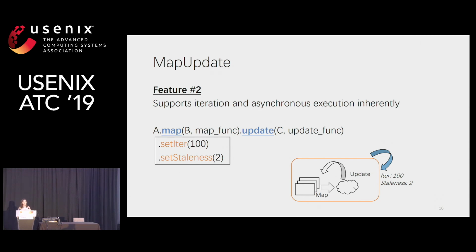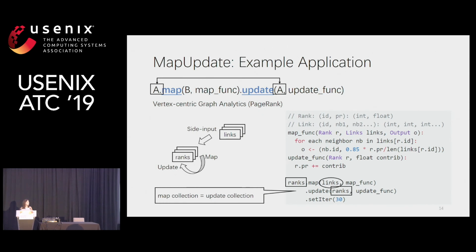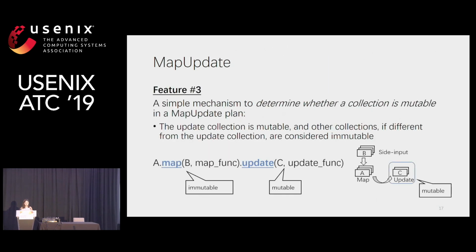We have time for one more question. So I have a question about context switch. Can you elaborate more about what that means in MapUpdate compared to other systems?